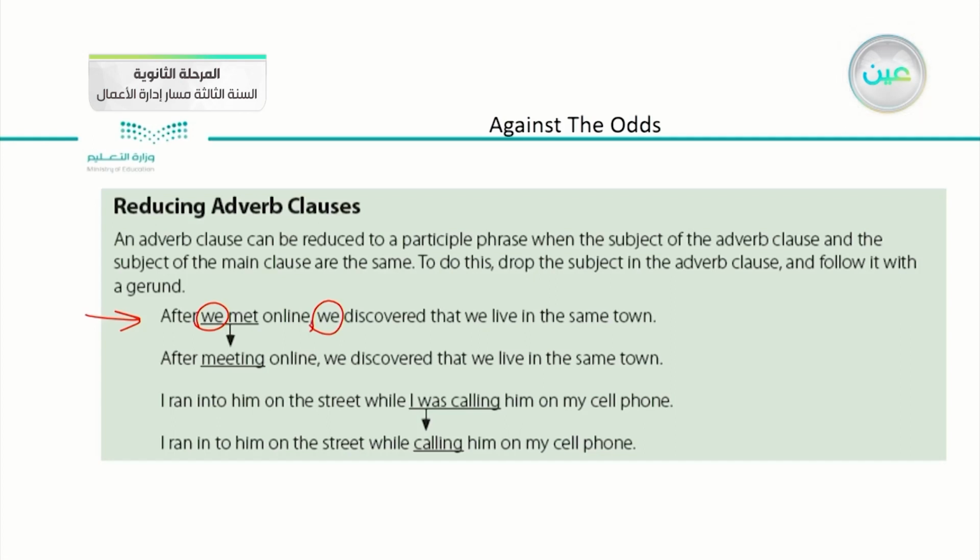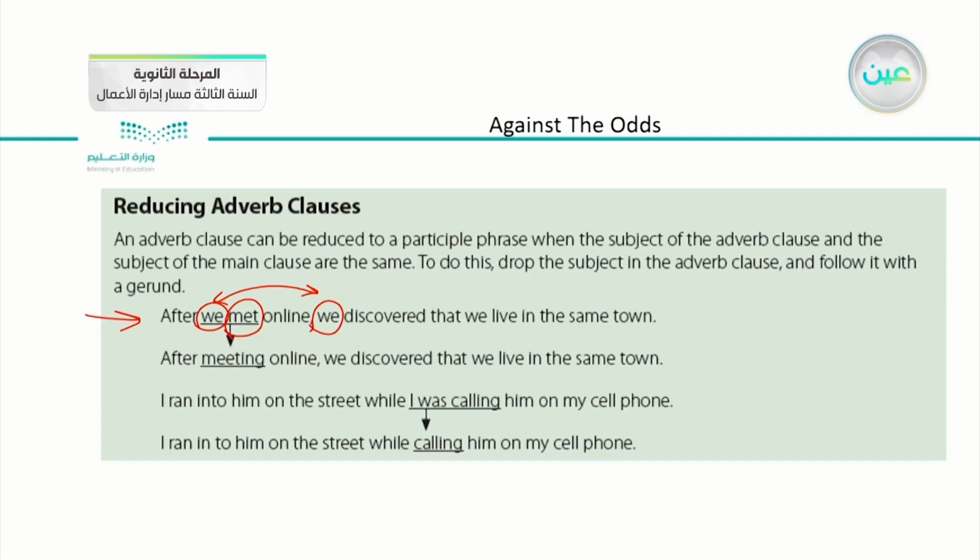We have here two subjects, the subject of the main clause and the subject of the adverb clause. They are both the same. So we can reduce these two subjects into one by adding ing to the verb.